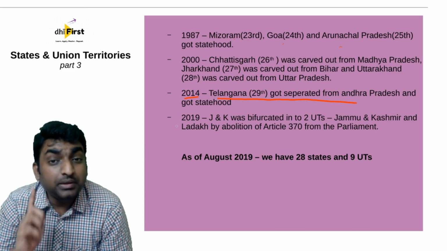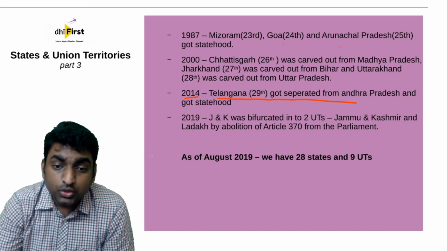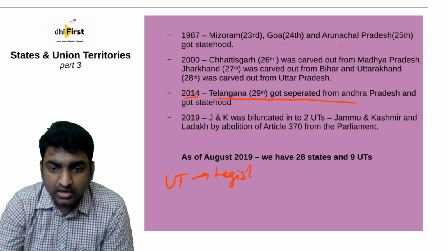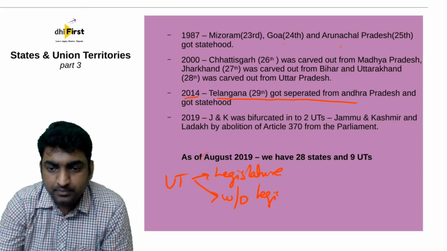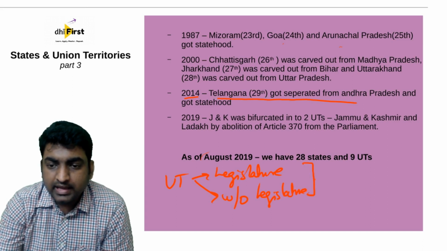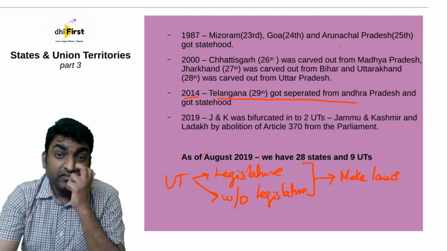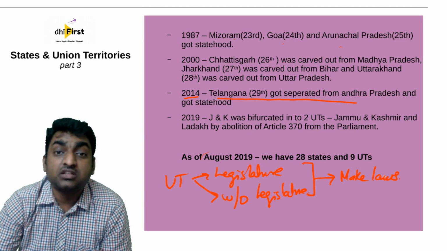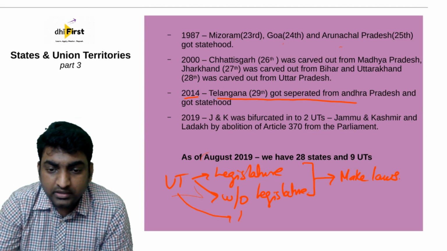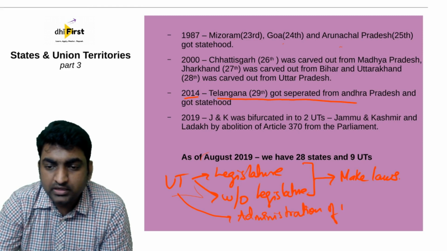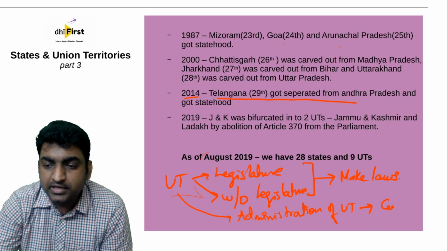However, please understand and please remember, union territories which have a legislature of their own, or those without a legislature, they can only make laws. However, the very execution of those laws, or the administration of the union territory, lies with the central government or union government.